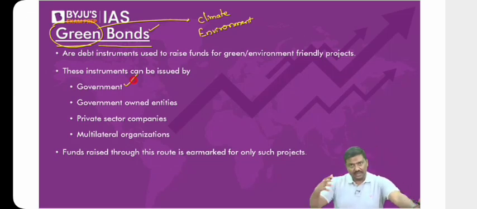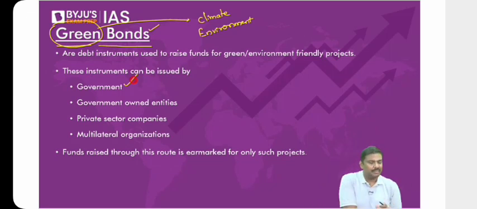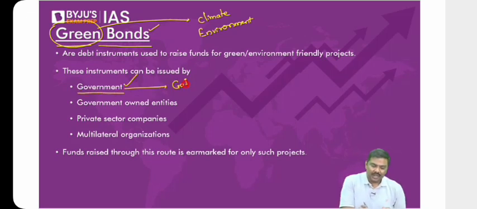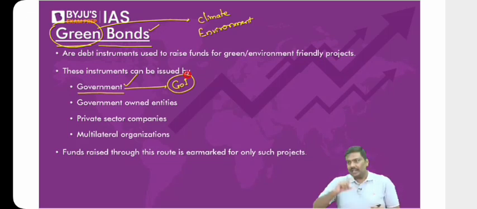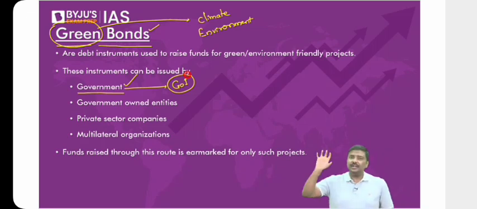Whenever these bonds are issued, money is collected, for example by the government. Sir, any example of a government which has issued sovereign green bonds? The government of India itself has issued sovereign green bonds recently. I hope you have read about it in the newspaper. They've collected the money, and this money will be used only for certain specific types of projects. They are not going to use it for any project, only for specific types of projects.